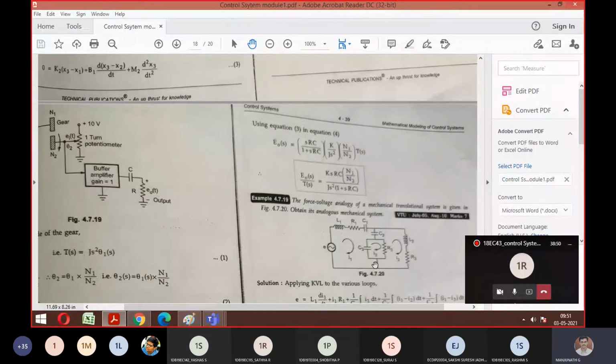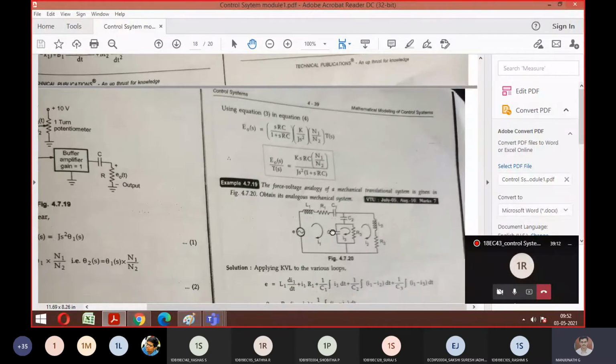So what is the thing you should do? You should do reverse now. After getting this, what should you write? You should write a mesh equation. Correct? Yes, sir. Everyone remember the procedure you used to follow; we have to follow the exact opposite to solve this kind of problem.